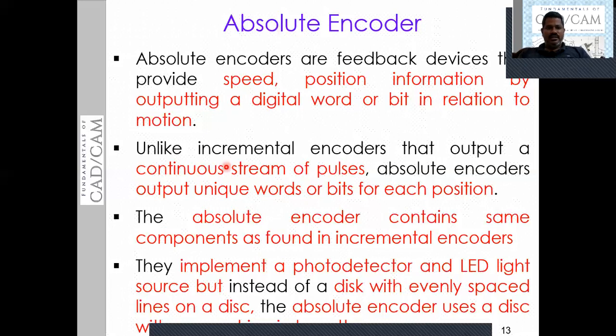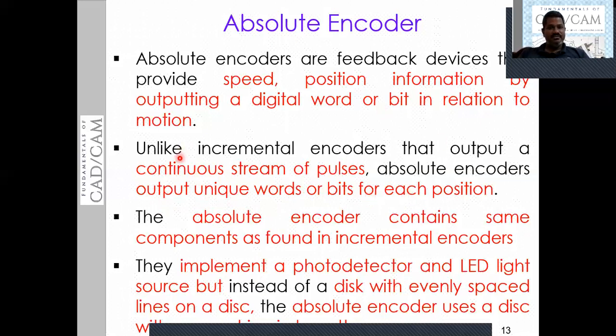Unlike the incremental encoders, the absolute encoder gives us an output that is unique, in the form of words or bits, for each position of the moving member. I repeat, the output is unique in its nature for each position of the moving element.